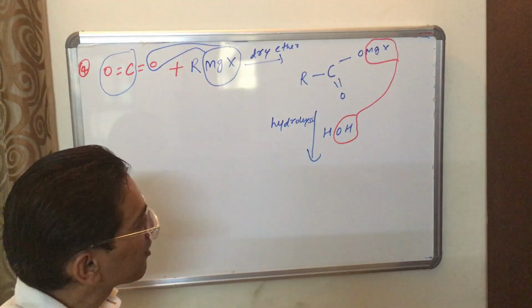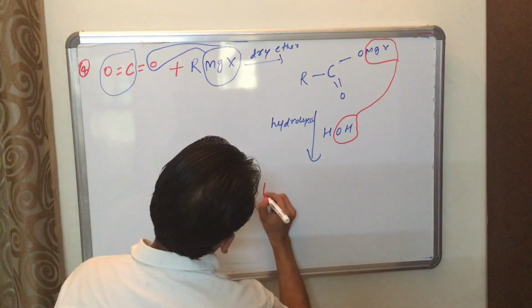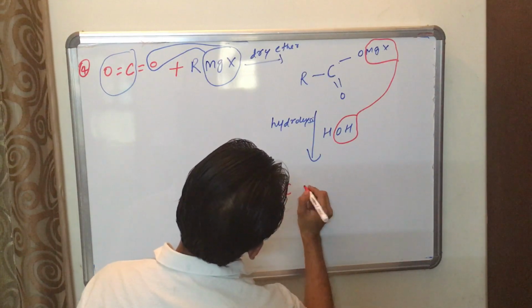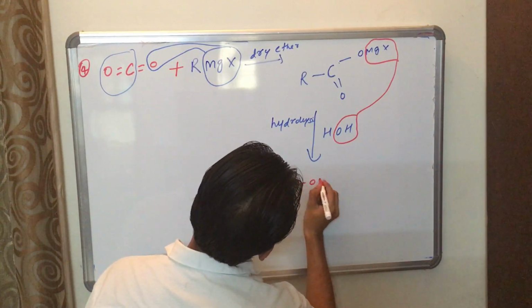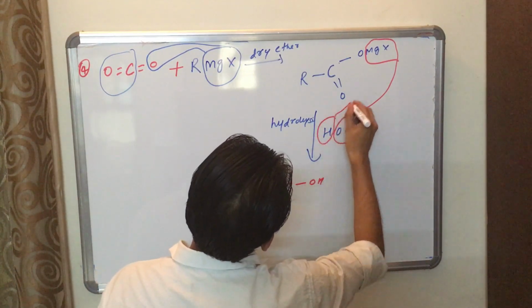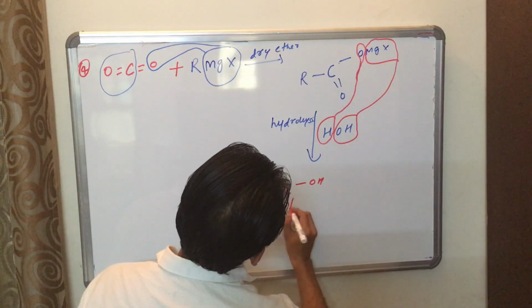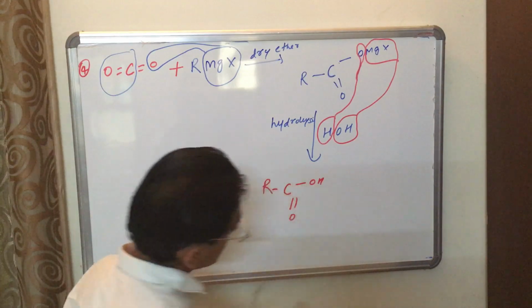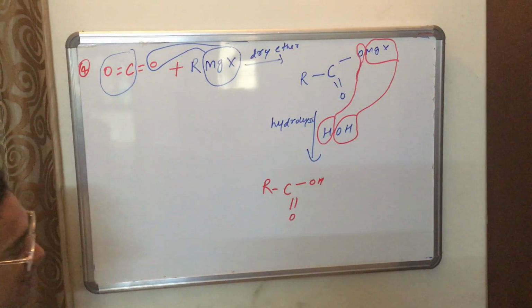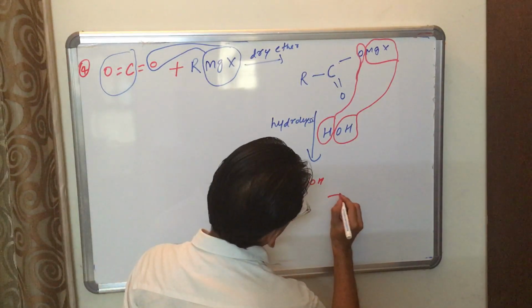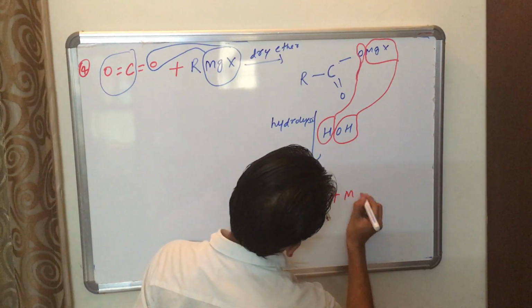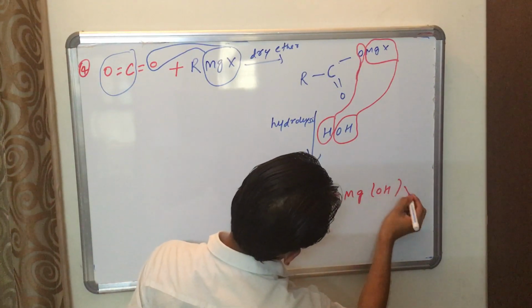Meaning R C OH, and this H will come with this O. And this O is C, meaning carboxylic acid form, and the byproduct is MgOHX.